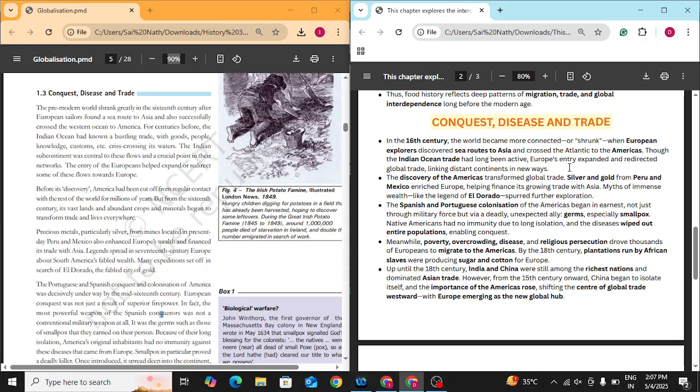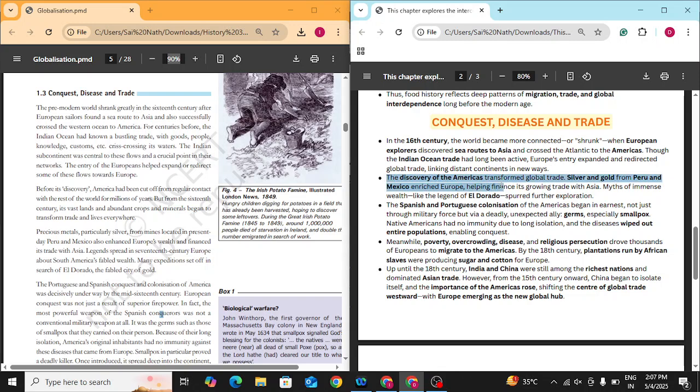Delivery time shrank, so many things that originally could not be transported could be transported. So it expanded and also redirected trade. Many things that originally had to pass through Arab and Central Asia to Europe, Europe could now buy and sell directly with India and China. Hence, distant continents were being linked in new ways.